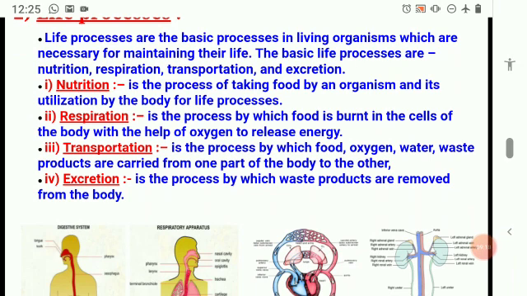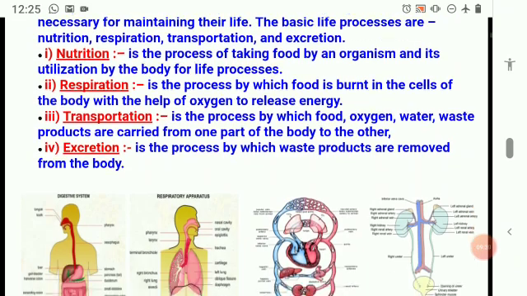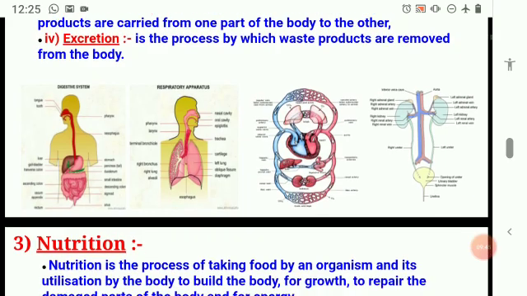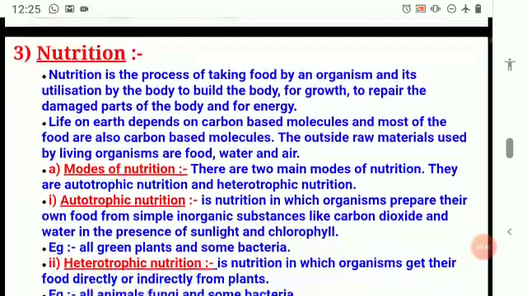So these are the four processes that you are going to learn in this chapter: nutrition, respiration, transportation and excretion. You'll find the diagram there. First one is the digestive system, second one is the respiratory system, third one is circulation, last one is excretion. Okay, let us discuss nutrition.